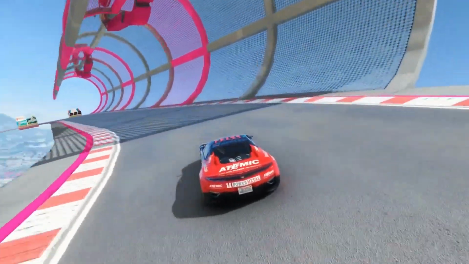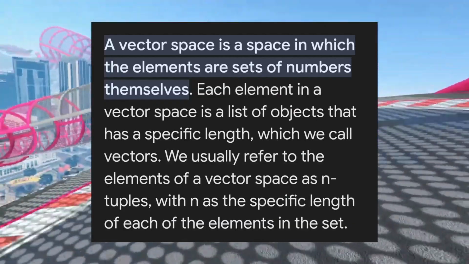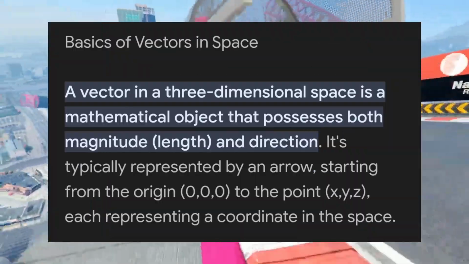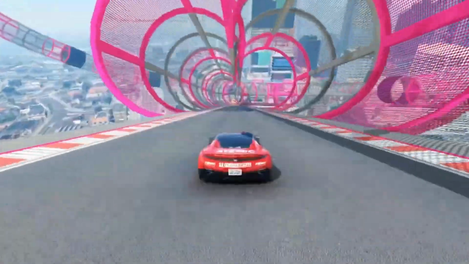The Type 4 multiverse was just an interpretation of Tegmark, and according to laws of physics it is not any higher type of possible space, as the elements in vector spaces are sets of numbers themselves and are physically manifested in space. And having different laws of physics is common, even in a regular space.